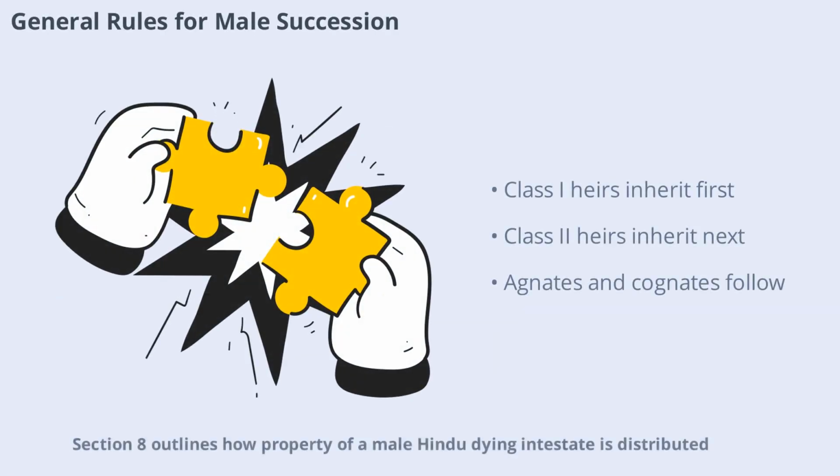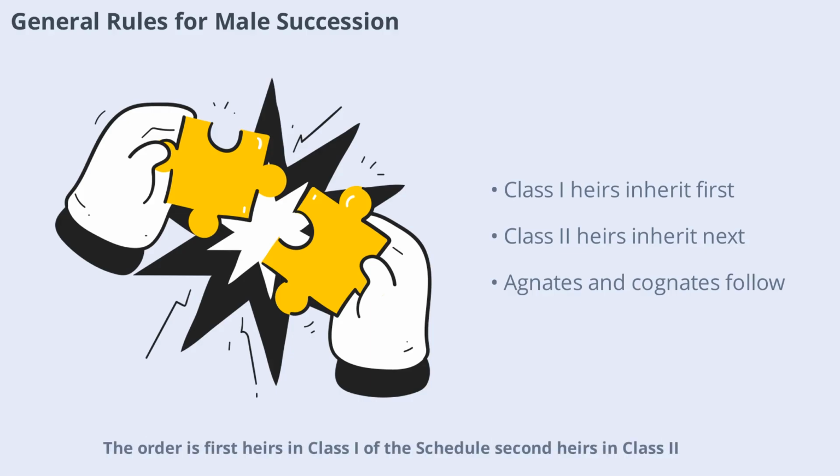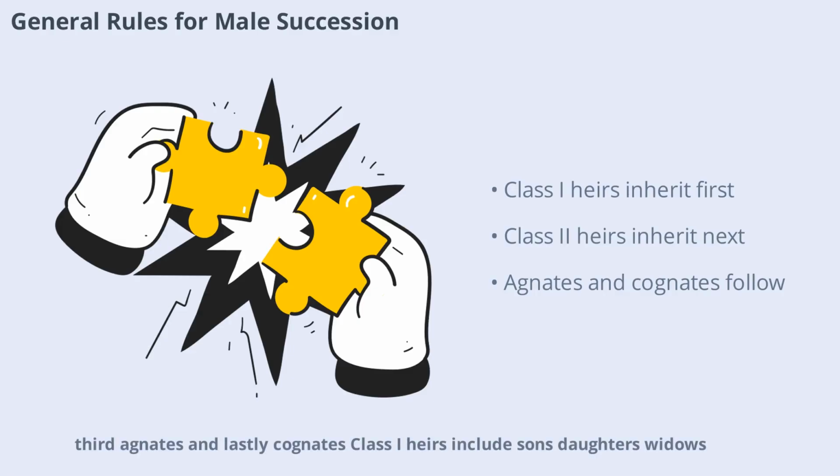Section 8 outlines how property of a male Hindu dying intestate is distributed. The order is: first, heirs in Class I of the schedule; second, heirs in Class II; third, agnates; and lastly, cognates. Class I heirs include sons, daughters, widows, and mothers, among others. If no Class I heirs exist, the property passes to Class II relatives, then agnates, and finally cognates. This structured approach ensures clarity and fairness in inheritance.